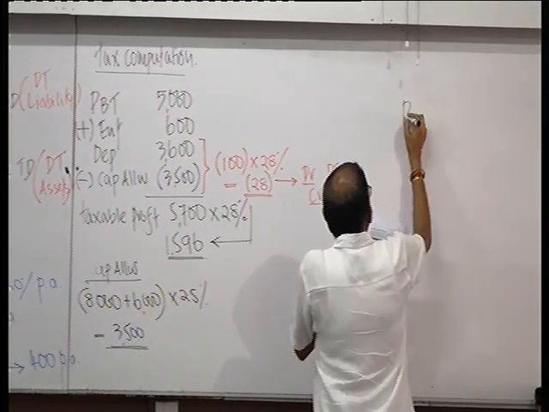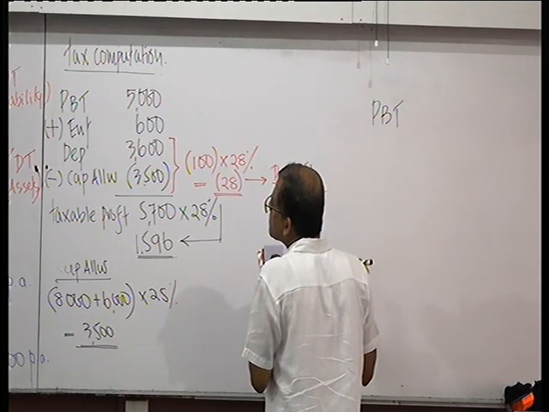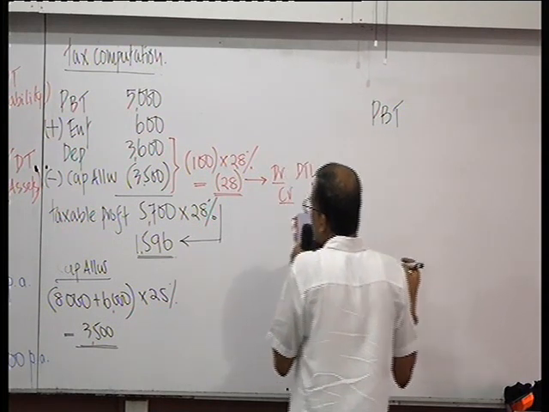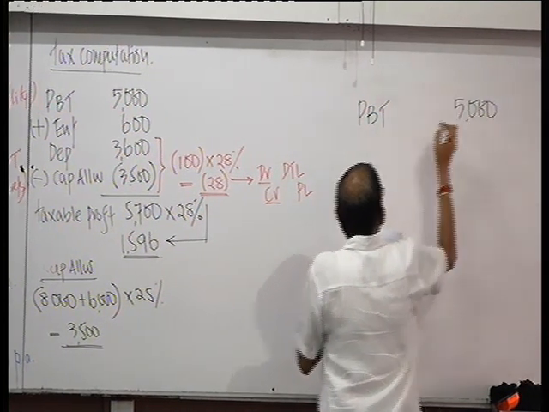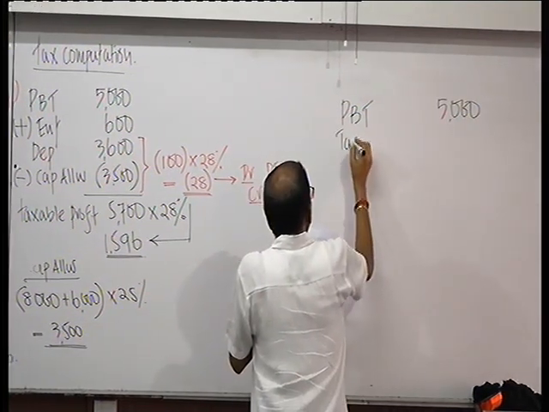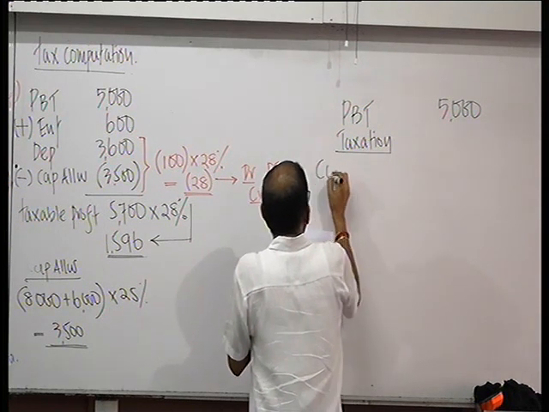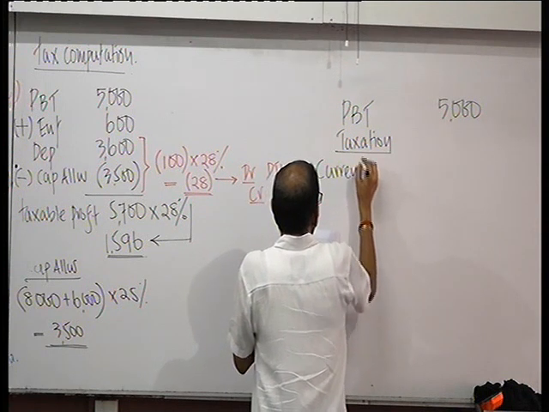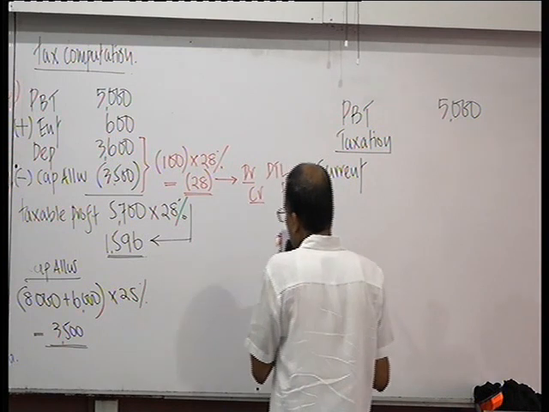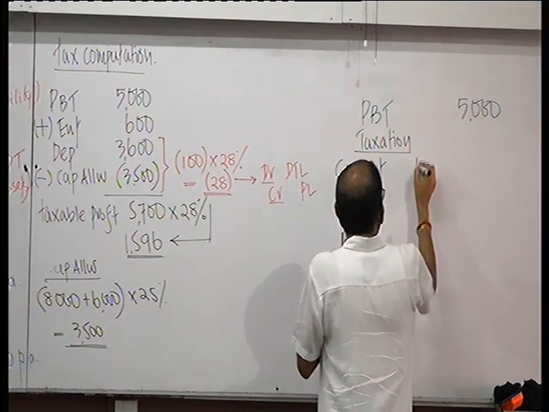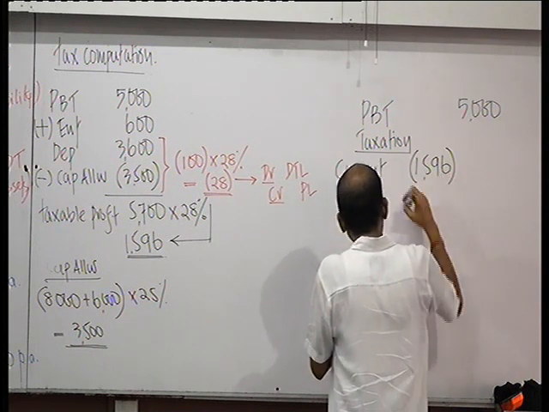So your P&L extract would be now profit before tax 5,000. Then taxation. Current tax, you have a charge of 1596. Charge.